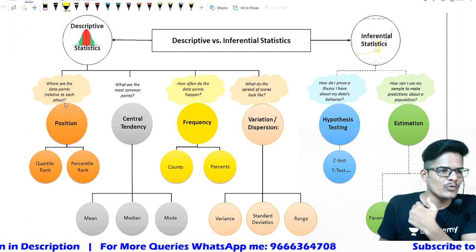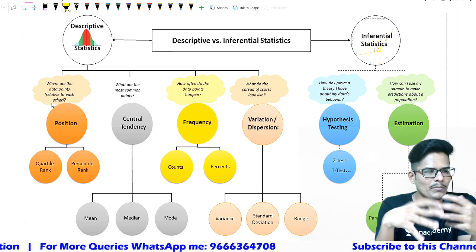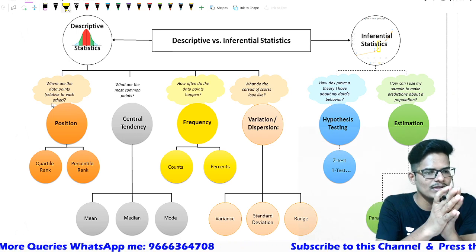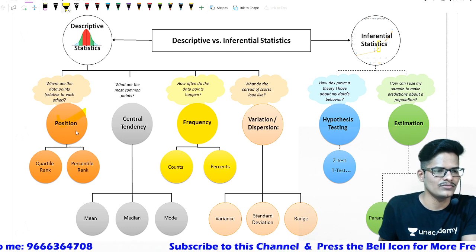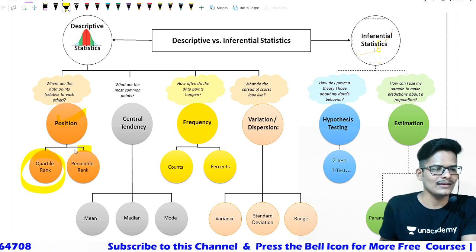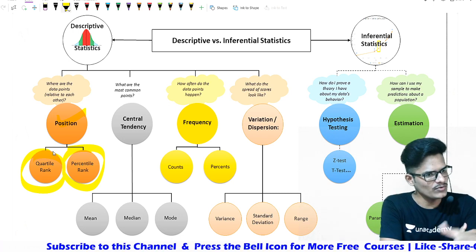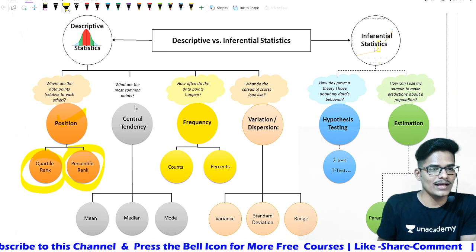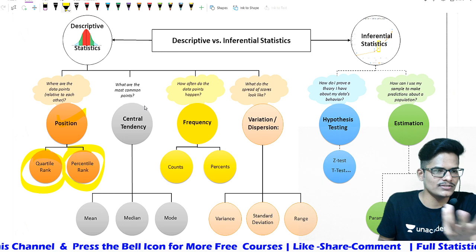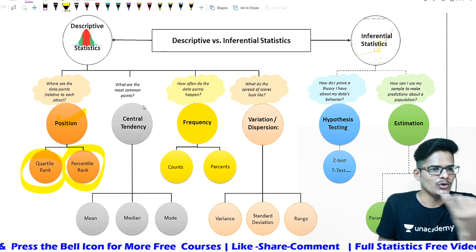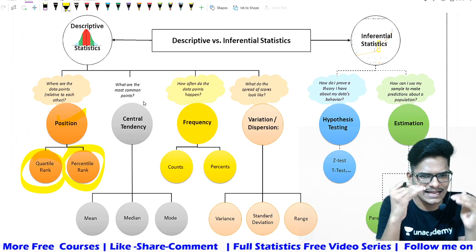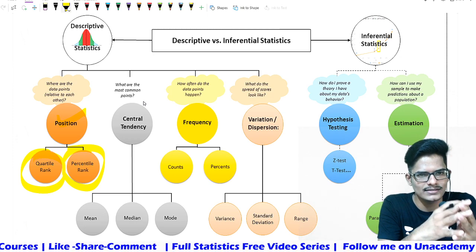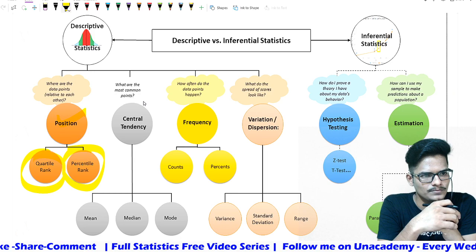Where are the data points relative to others? By comparing to others, if you want to identify the data point, then you will use the methods called positional methods, which are quartile rank and percentile rank. This is one of the descriptive statistics. What are the most common points? If you want to identify that, you need the help of central tendency. Each and everything I will discuss in detail, but as of now I am trying to make you understand the difference between descriptive and inferential.